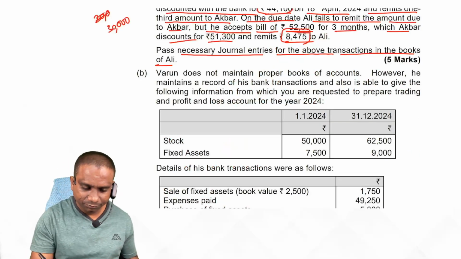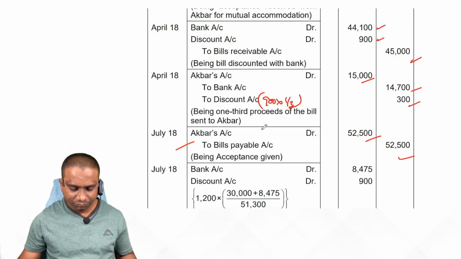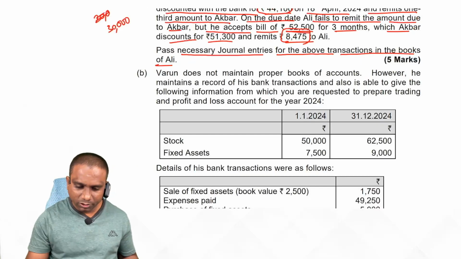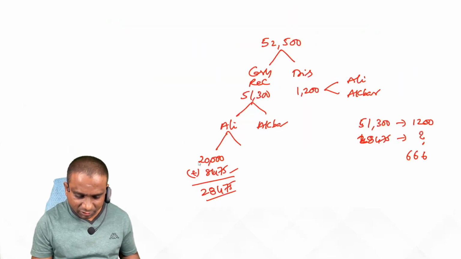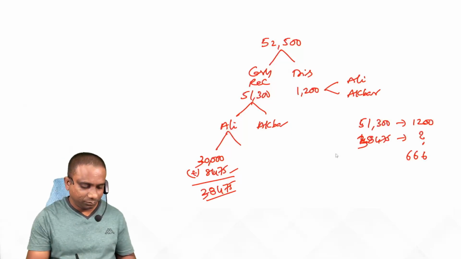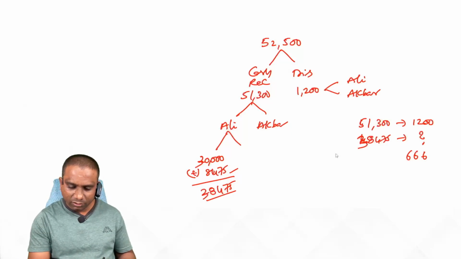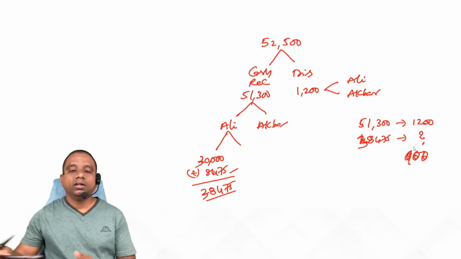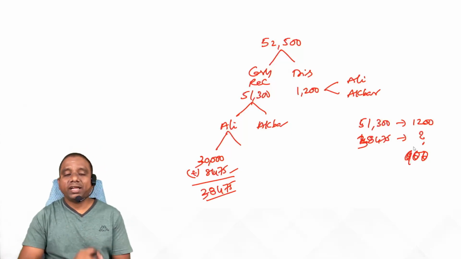Just a minute. Okay, here it is 30,000. The first bill is 30,000. So 38,475 into 1,200 divided by 51,300. So 900 rupees. Here Ali should bear 900 rupees discount.